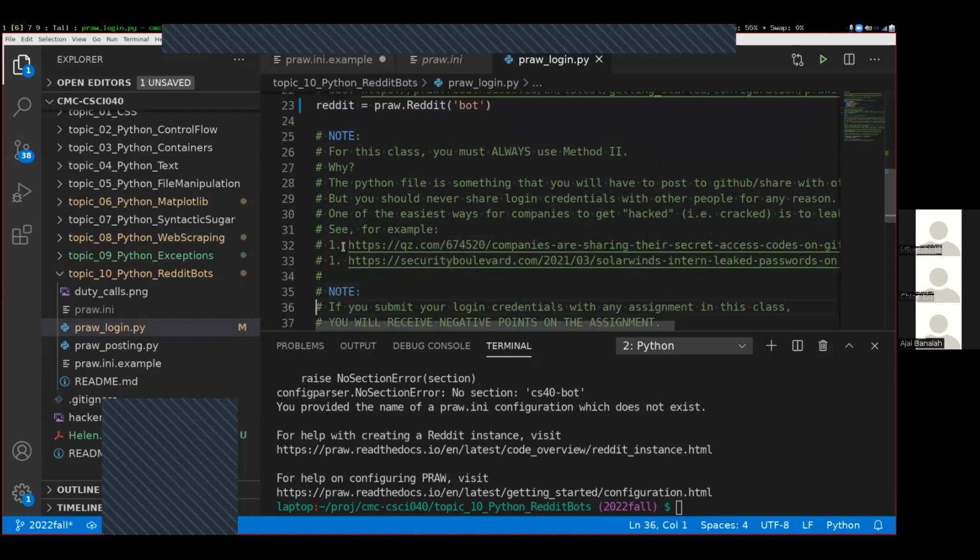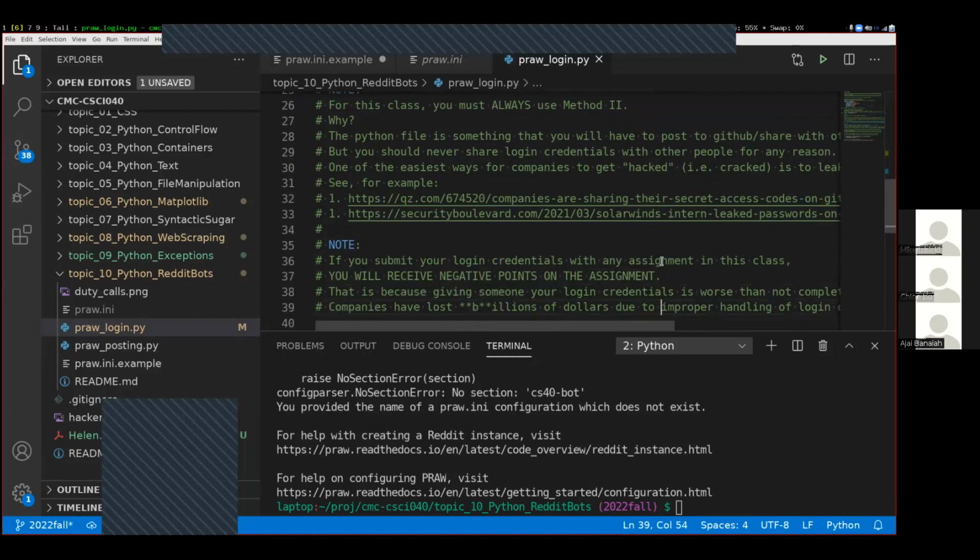And here are 2 examples of famous security breaches that happened. SolarWinds was a very major security breach, which happened about 2 years ago now. I think estimated damages were in the hundreds of billions of dollars. And it was literally because somebody uploaded their password to GitHub. And it caused all sorts of damage for all sorts of companies.